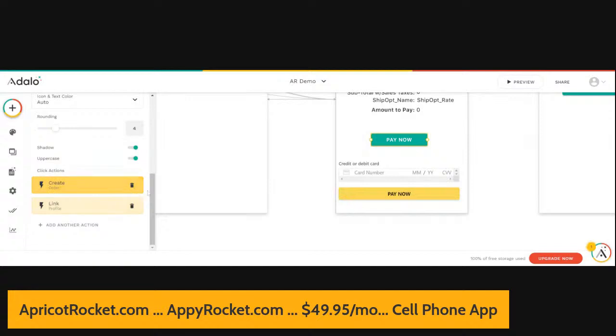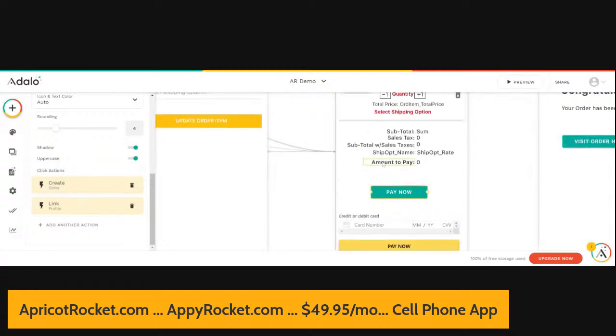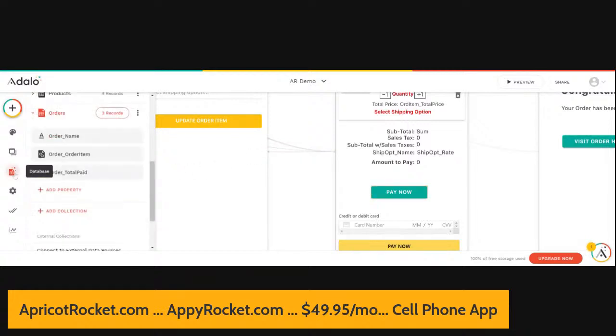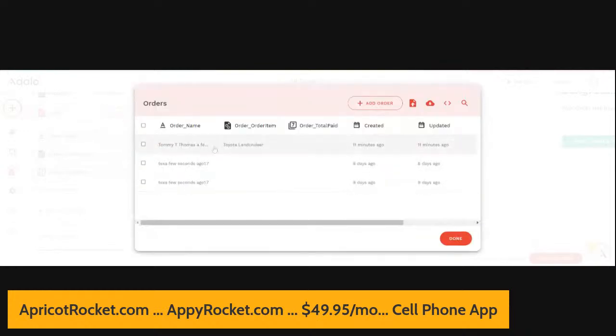Now, we're probably going to have to do this again to actually see it because we created one without that total. But what we can do is we can sort of cheat. We know what the dollar total was. The dollar total was $8.13. And so if we come over to the database and we go into the records for the orders, okay, so 11 minutes ago, here's what we just bought, the order item 11 minutes ago.